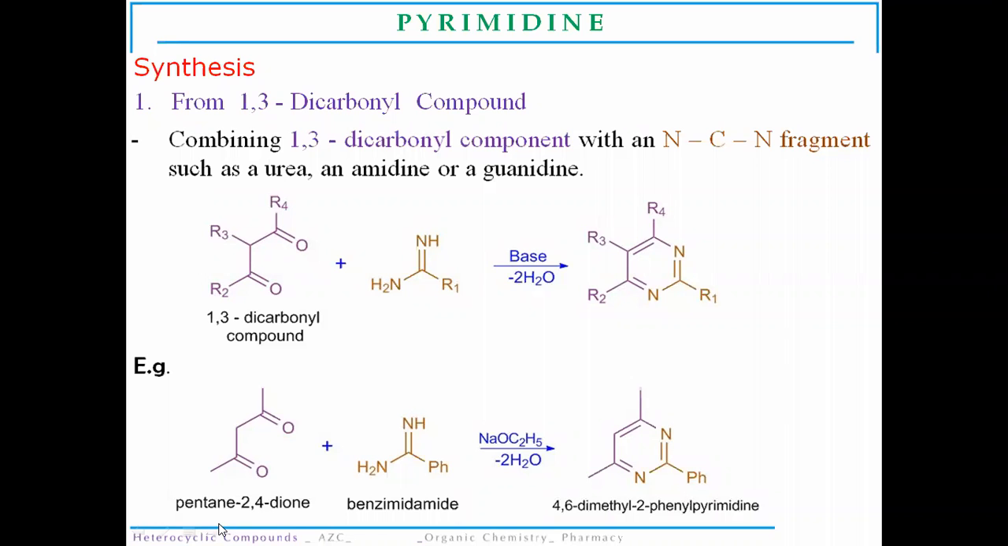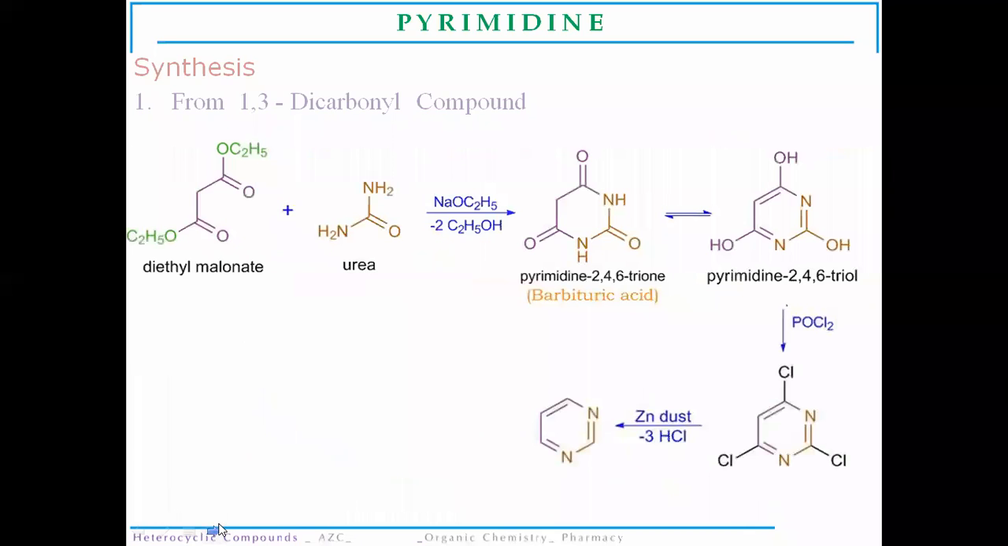Now, the next method for the synthesis of pyrimidine is from a 1,3 dicarbonyl compound when we use urea as the NCN fragment. In the earlier case, we used benzimidamide. Here we use urea with diethyl malonate, that is the 1,3 dicarbonyl compound. Here too there is a carbonyl moiety at the alternate position. When this 1,3 dicarbonyl compound reacts with urea in the presence of sodium ethoxide, there will be a removal of ethanol molecules.